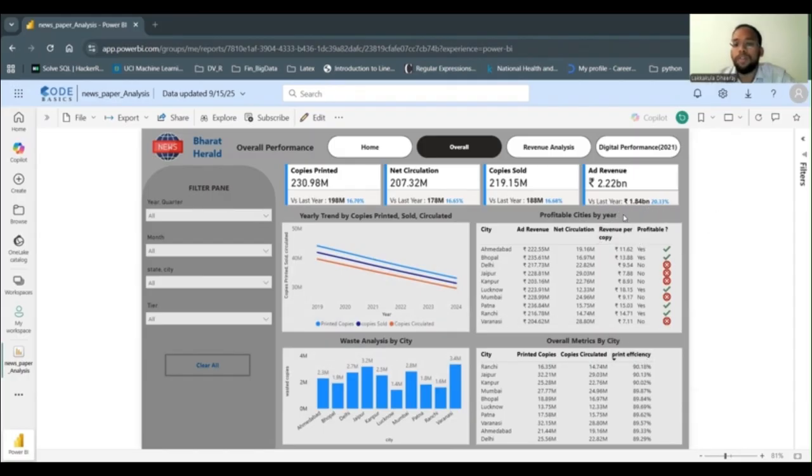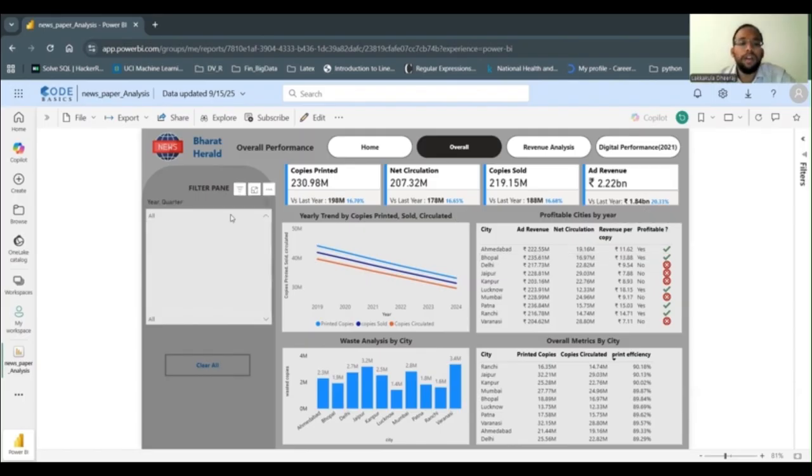When it comes to profitable cities by year, I have considered revenue per copy as a metric. This is nothing but the ratio of total ad revenue to net circulation. I have considered that if the revenue per copy is greater than 10, then the city is profitable to operate.